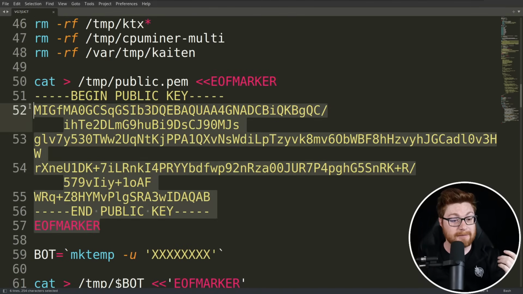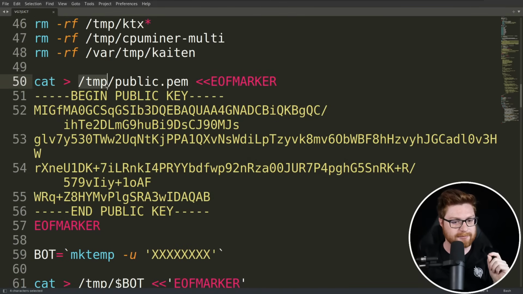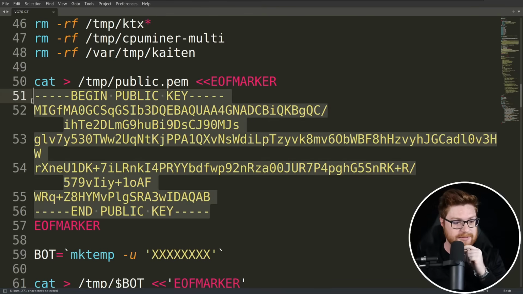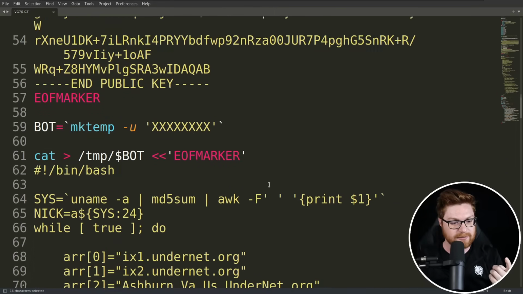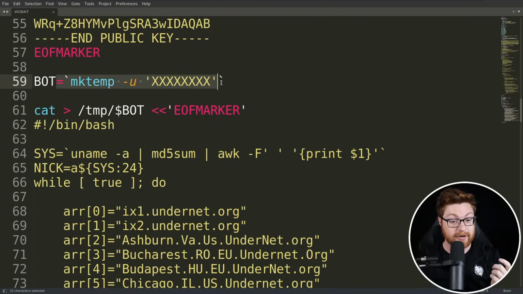Then we stage a public.pem file inside of the temporary directory using this here doc with cat. I'm not sure what this is going to be used for because it's not related to SSH, it's just put in a random place, but if we see this used later, we know that it exists and we have access to it.